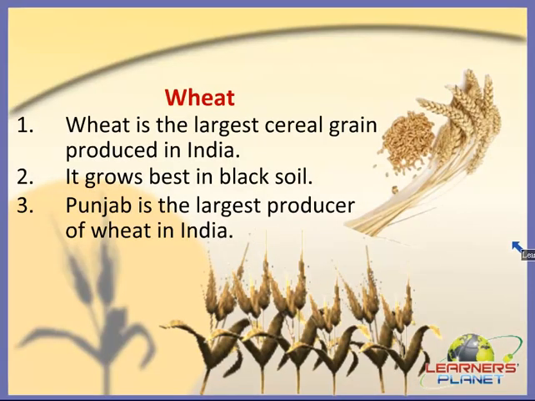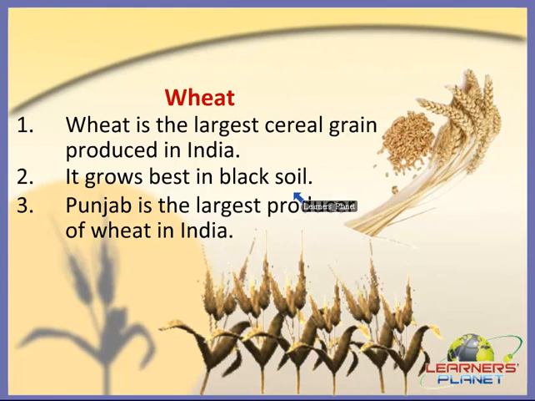Okay children, the next example is wheat. Children, wheat is the largest cereal grain produced in India and it requires black soil to grow. Yes children, as we saw that the cotton plant also needs black soil to grow, in the same way wheat grows best in black soil.